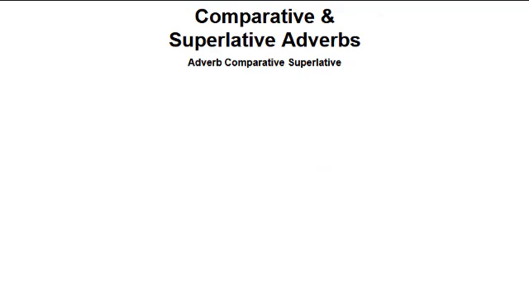Comparative and superlative adverbs, like adjectives, can be regular or irregular. Some forms for regular adverbs also form regular comparative adjectives. They are one-syllable adverbs that take the er suffix for comparatives and the est suffix for superlatives. Other adverbs need the modifiers more and most, and less and least. An example of a regular adverb is late, later, latest.